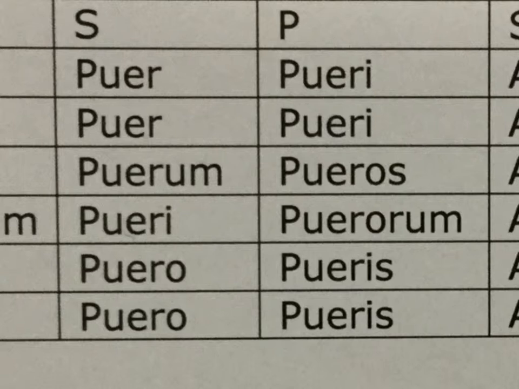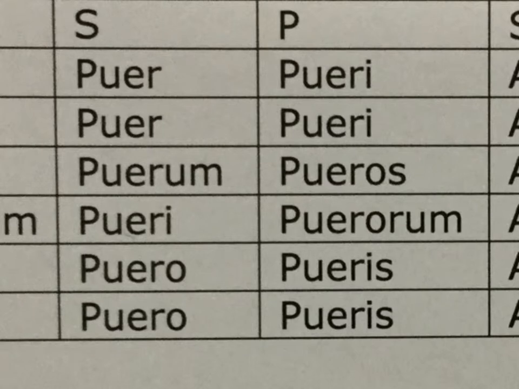Some nouns in the second declension do not end in us in the nominative, but in er, such as puer, a boy. Notice that the vocative doesn't have an e, it's just puer, but then the endings e, o, e, os, orum, is are the same.